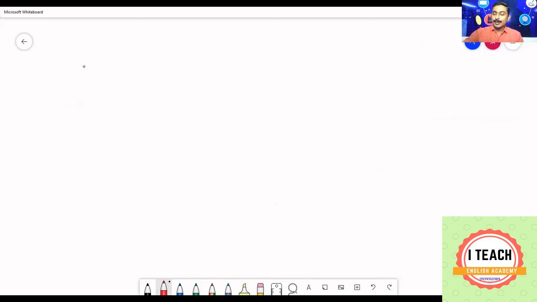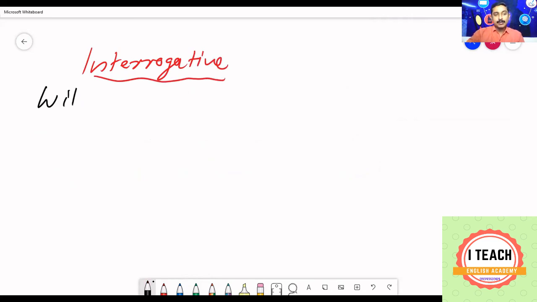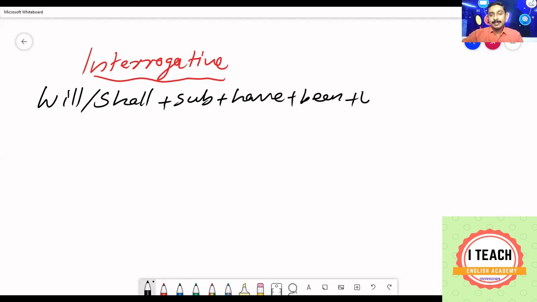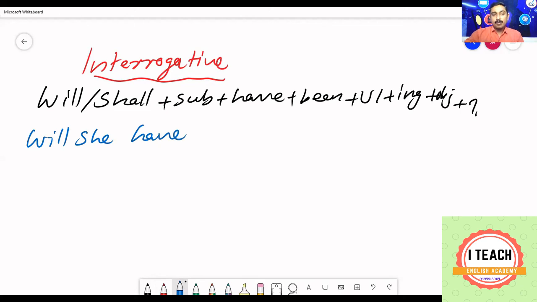Future perfect continuous interrogative is very, very rare. Still, let us see the interrogative. Start with will or shall. Subject, have, been, V1 ing, object plus question mark. So you can say, will she have been painting the wall?